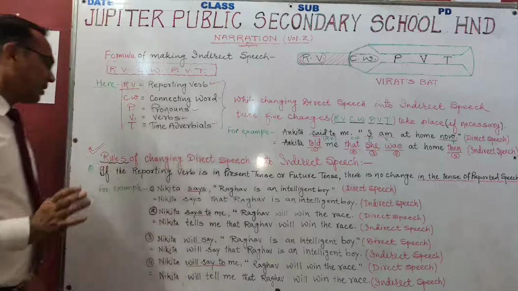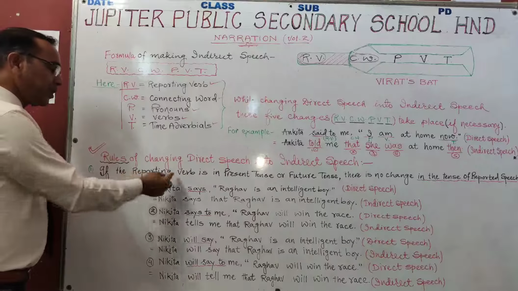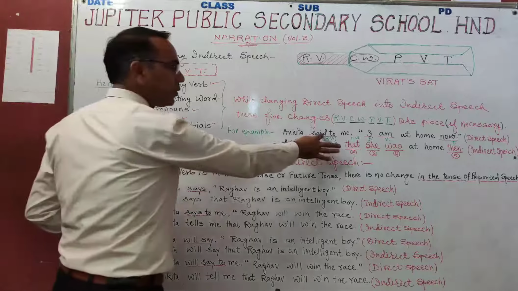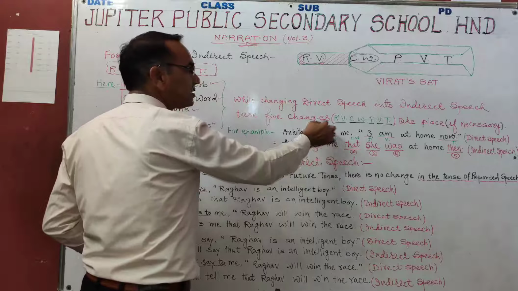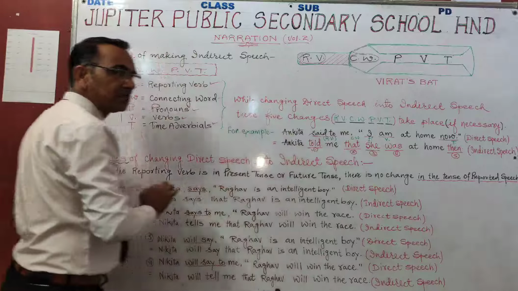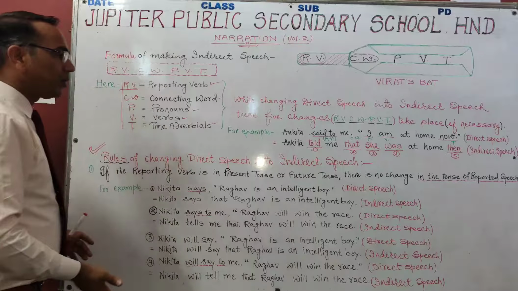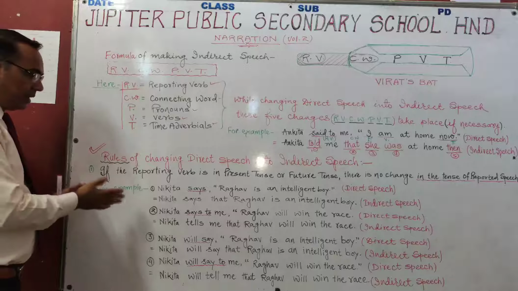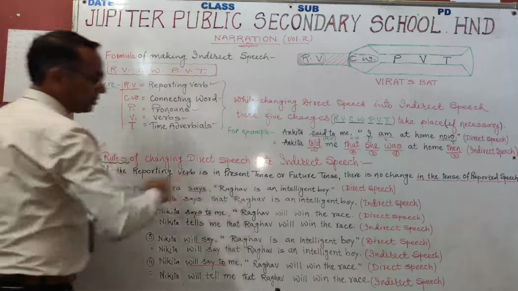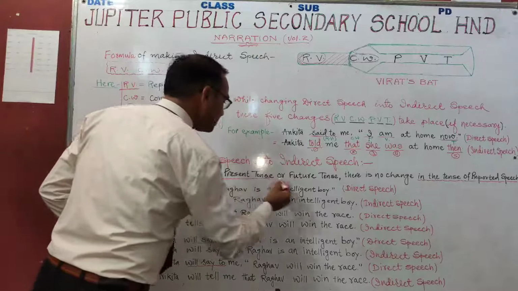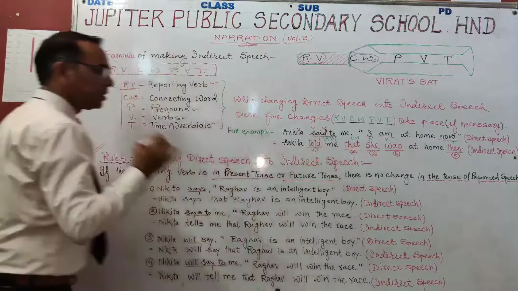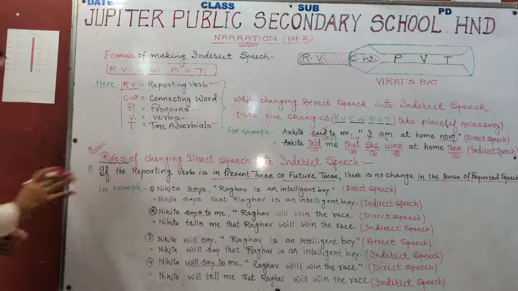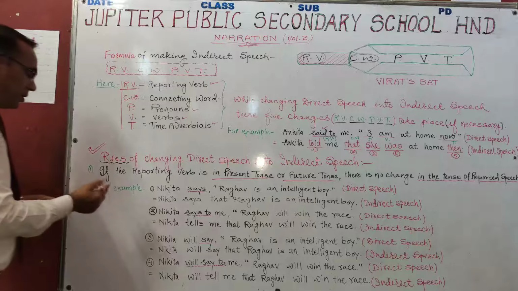Again you can see reporting verb here, said to. Now in this case said to is in past tense. We'll talk about this thing later. When first here comes present tense or future tense. Here this is in past tense, and there will be some rules about past tense. We'll talk to it later.